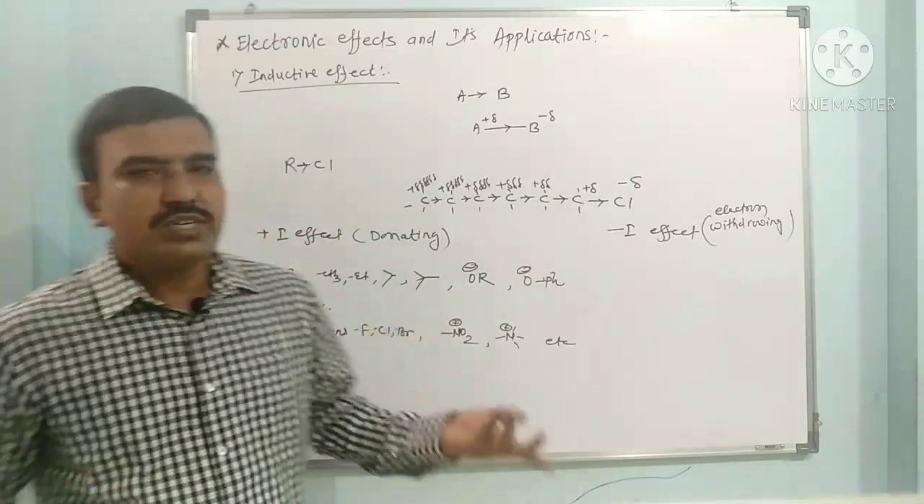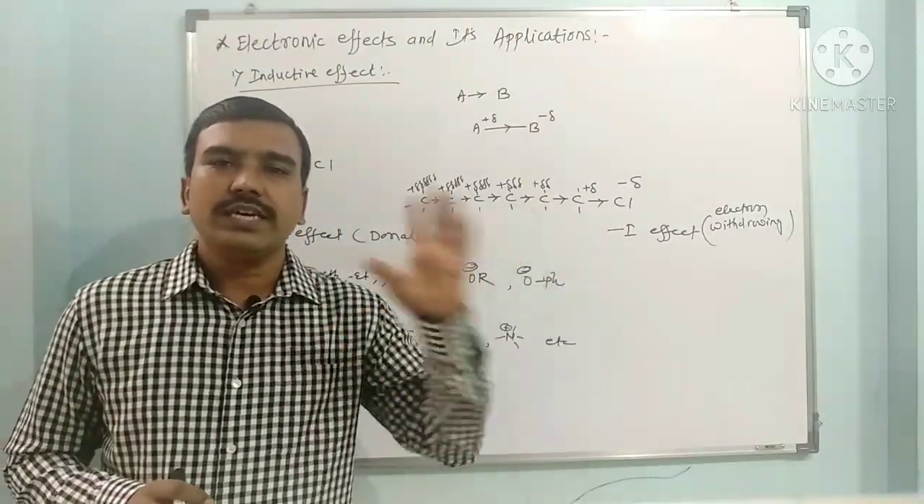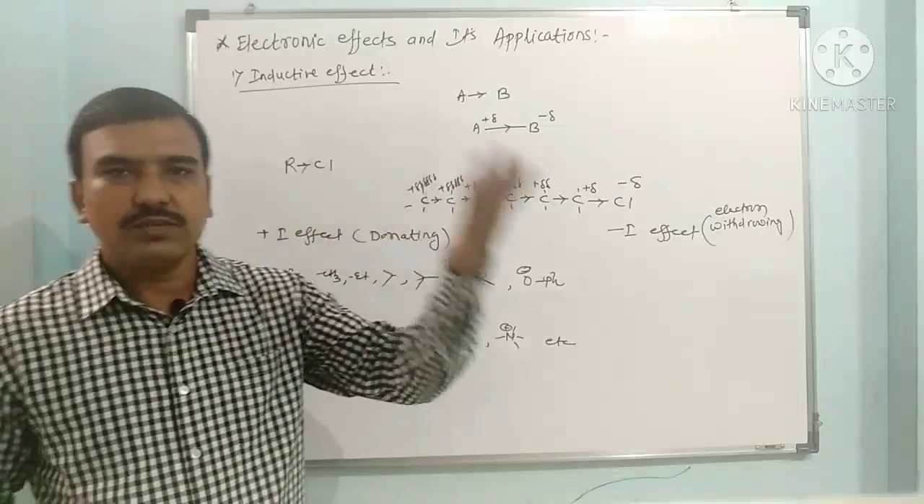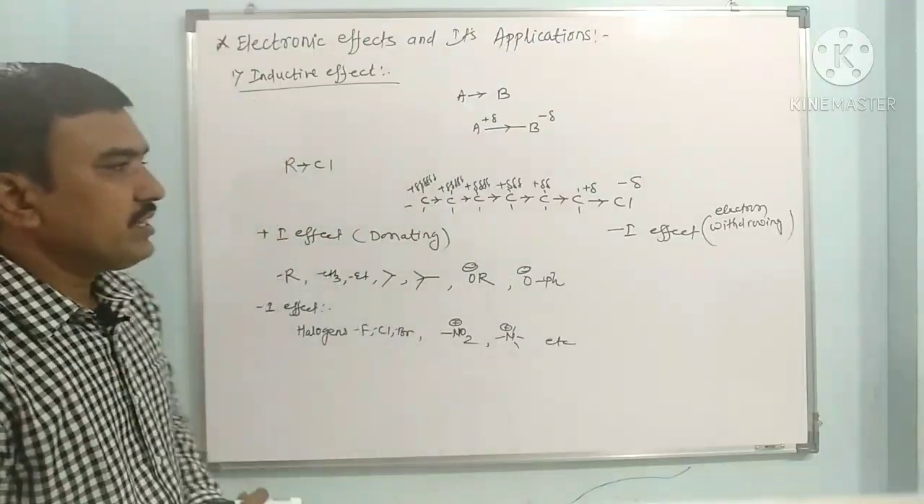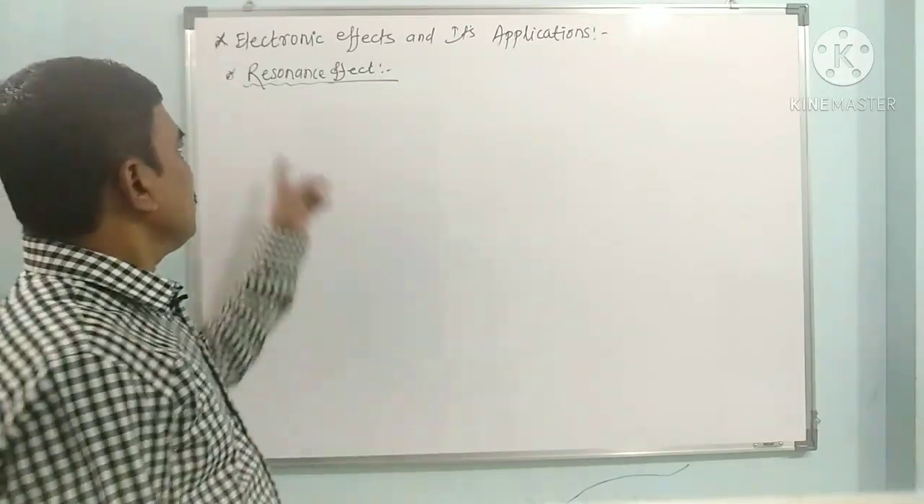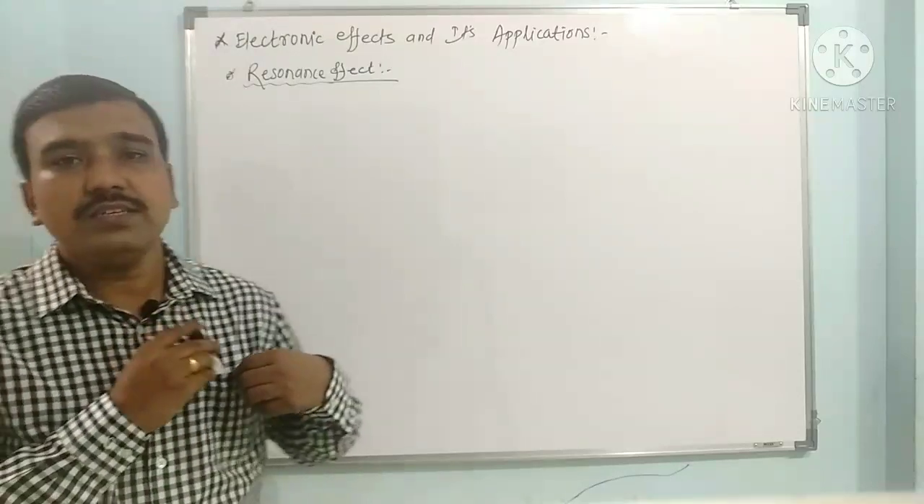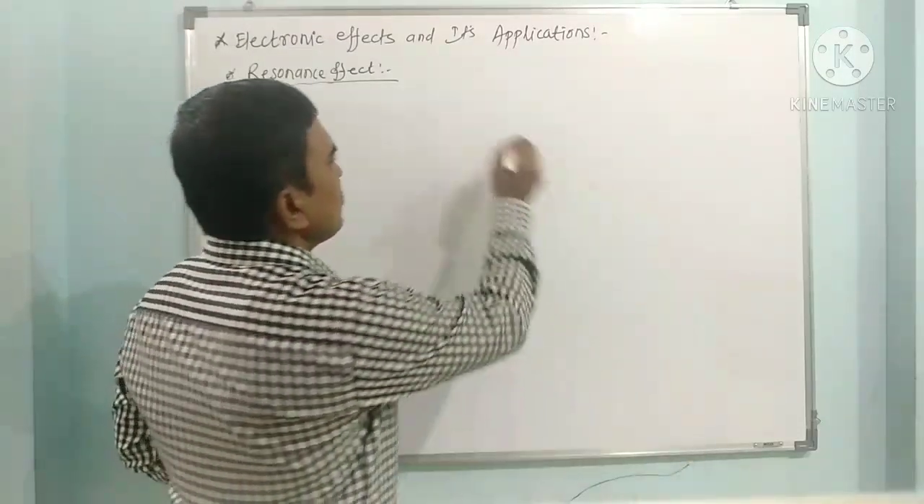So the electron donating and electron withdrawing group effect is very important in the reactivity of organic compounds, which we have to see after completing all the electronic effects. Now the next electronic effect we have to see is the resonance effect. Here the resonance effect is shown by the conjugated compounds. The conjugated compounds contain conjugated pi bonds.